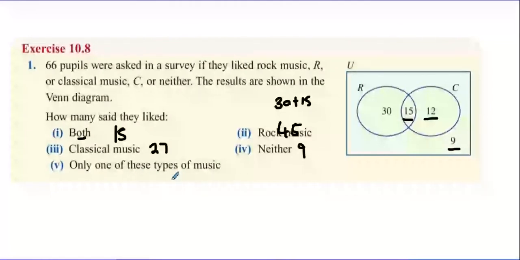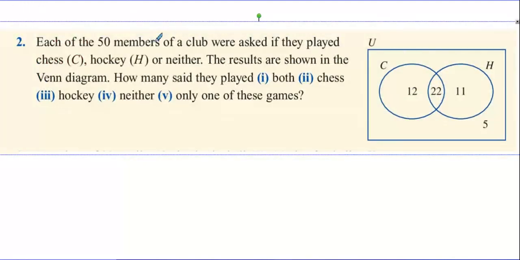And only one of the types of this music, 30 liked rock only, 12 like classical only, so 30 plus 12 equals 42. Okay, so that's question 1.